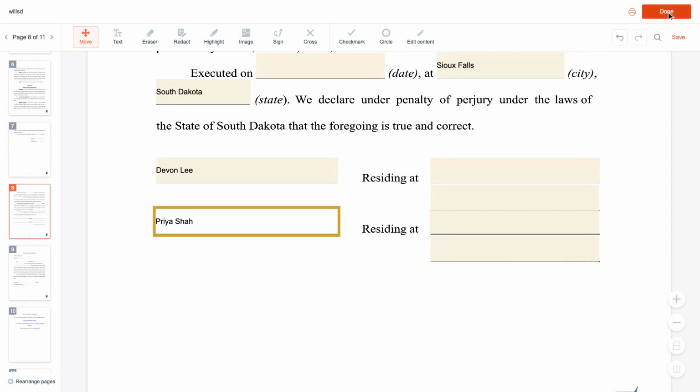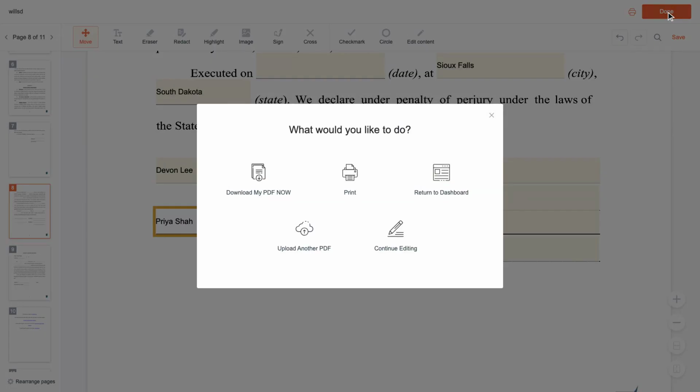That is the whole will. Fill yours out free at FormsPal.com. Then print and sign it the way South Dakota requires. This is general information, not legal advice.